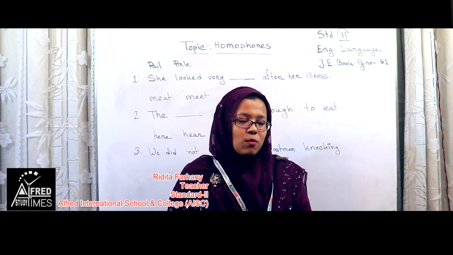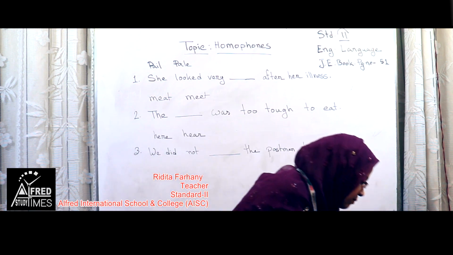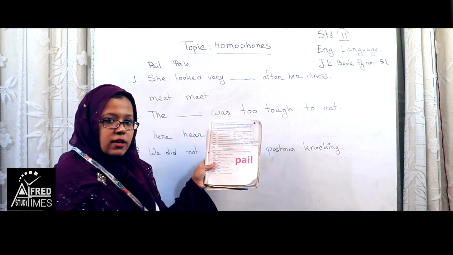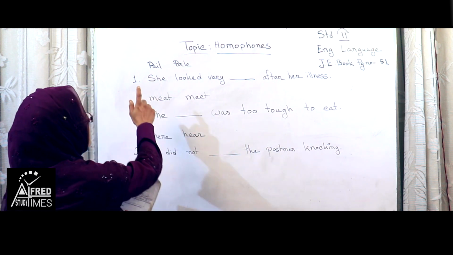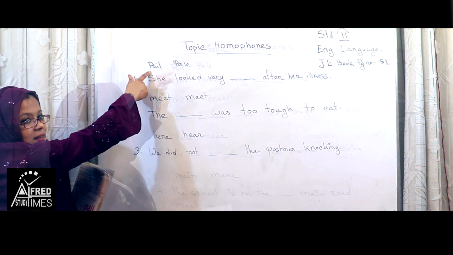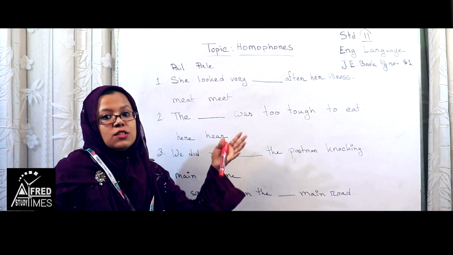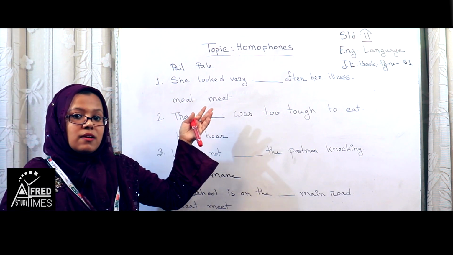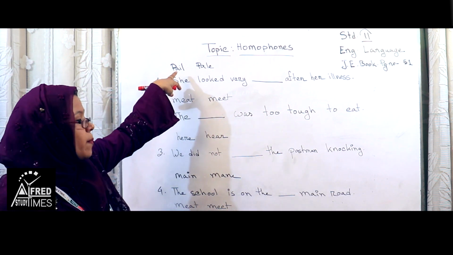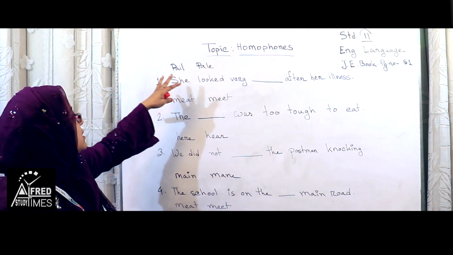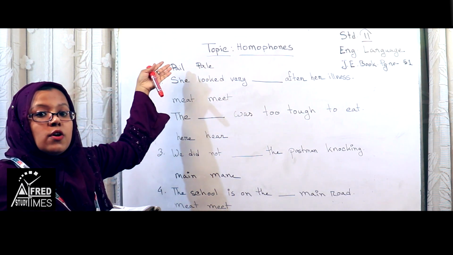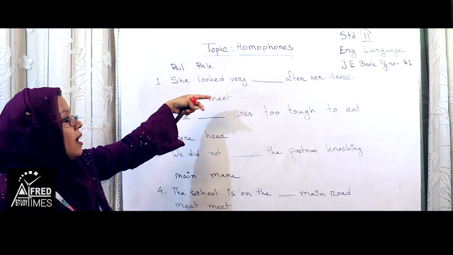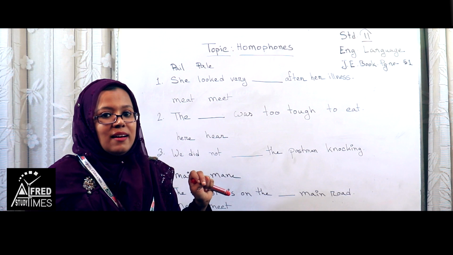Here I am showing you on this page, look at this board: pail and pale. Two different words but the same sound. They have the same sound, but two different spellings. Look here, P-A-I-L and P-A-L-E.